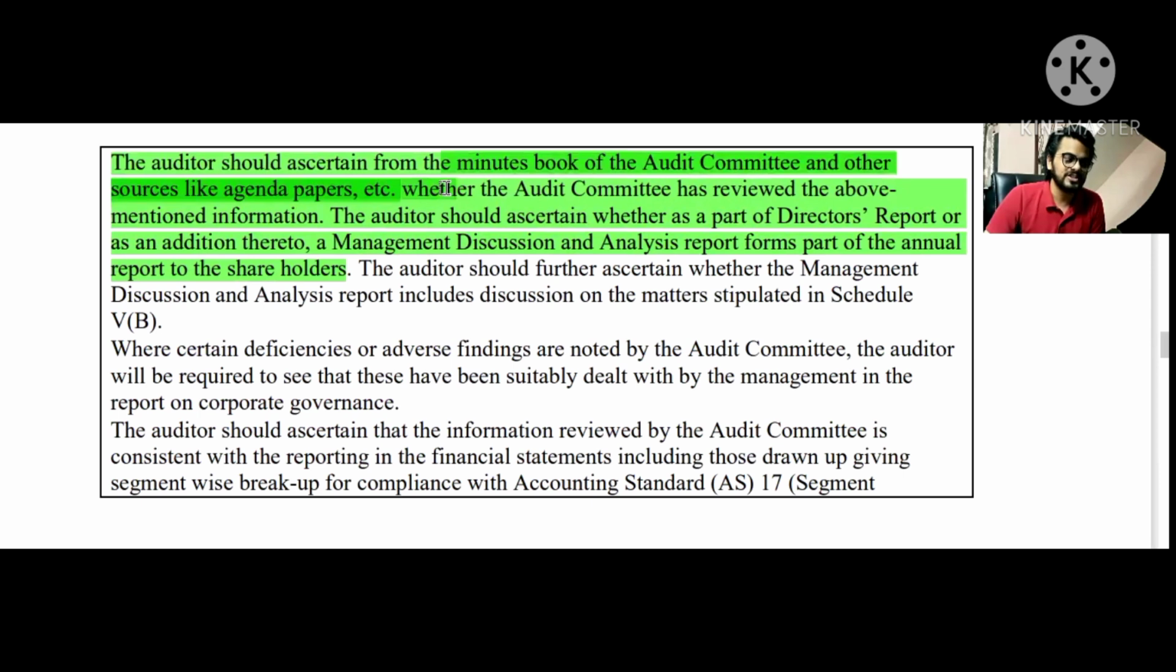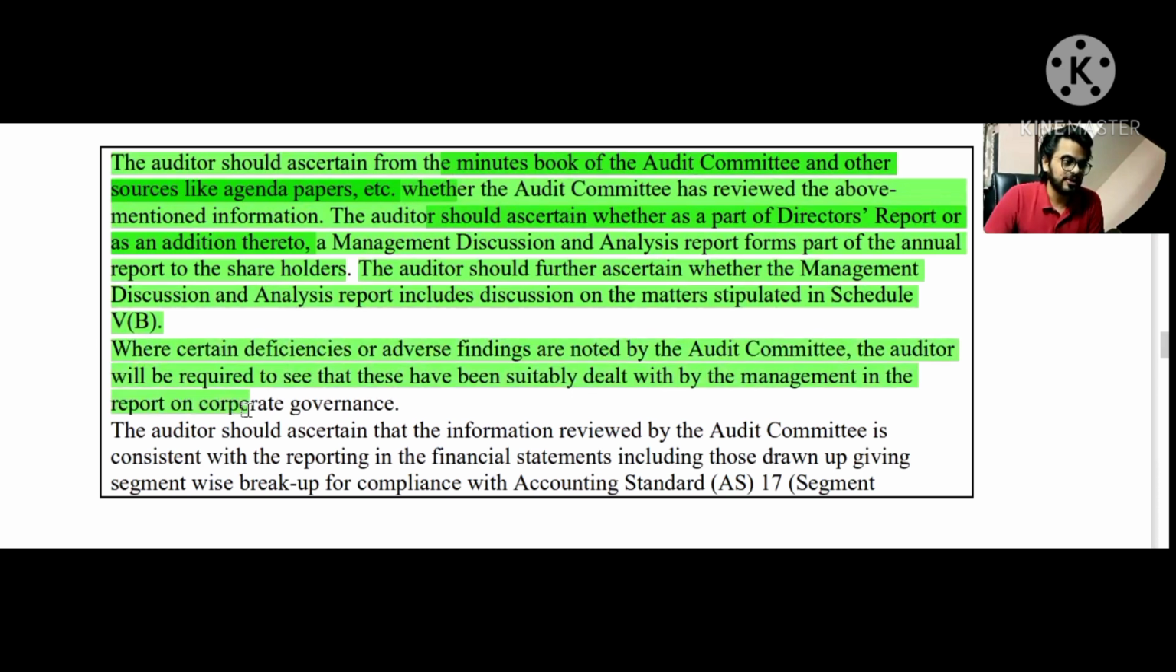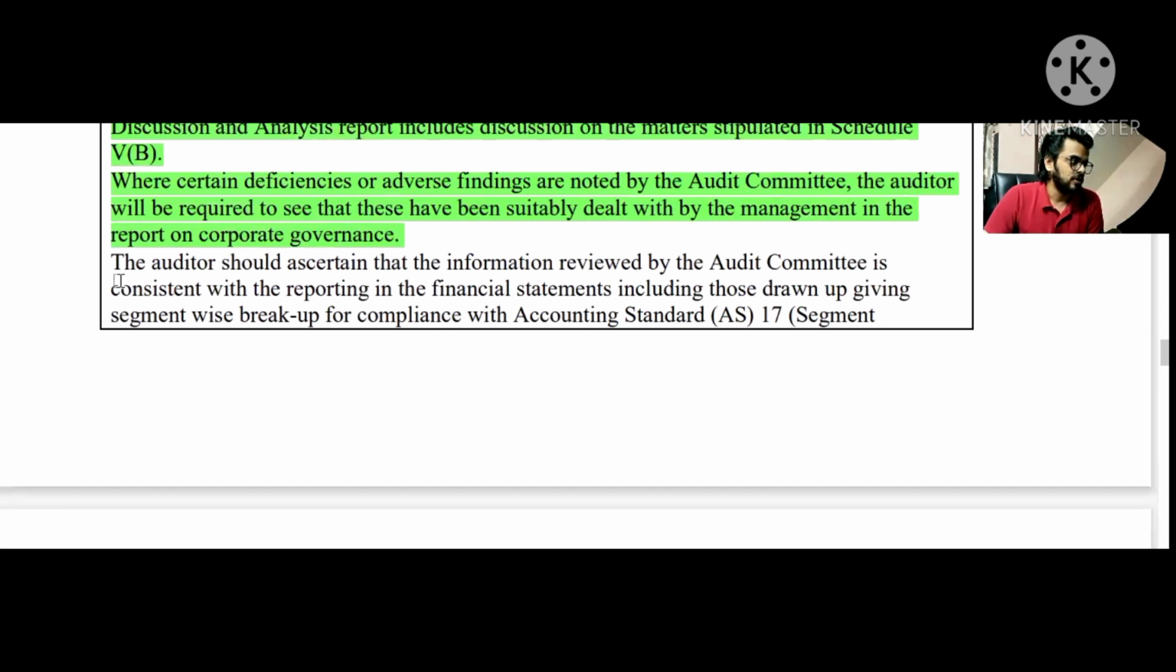Check the minute book and agenda papers as well, and also ascertain whether, as part of the director's report or as an addition thereto, a management discussion and analysis report is also there, whether it forms part of the annual report. Then the auditor should further ascertain whether the management discussion and analysis report includes discussion on the matters stipulated in Schedule 5B. All right. Next, where certain deficiencies or adverse findings are noted by the audit committee, the auditor will be required to see that these have been suitably dealt with by the management in the report on corporate governance. All right.